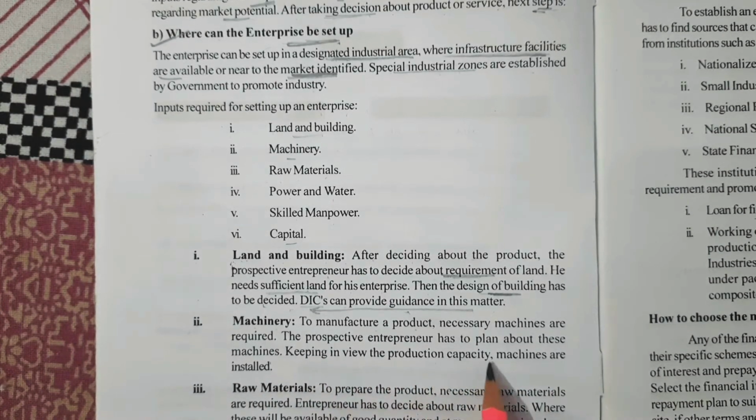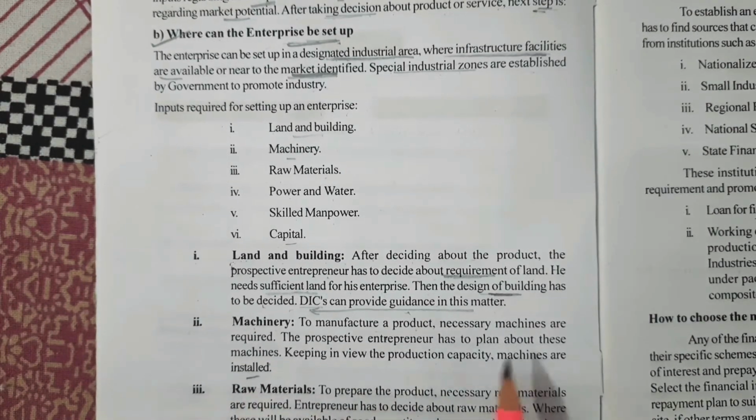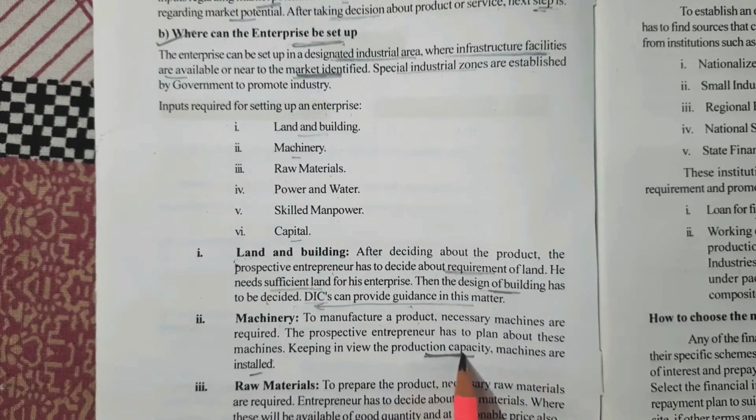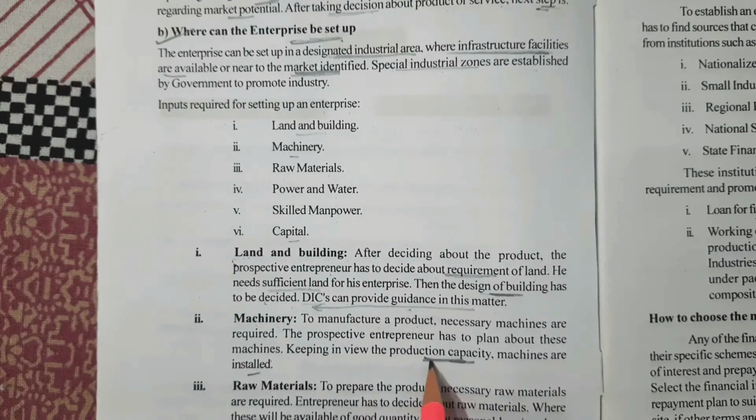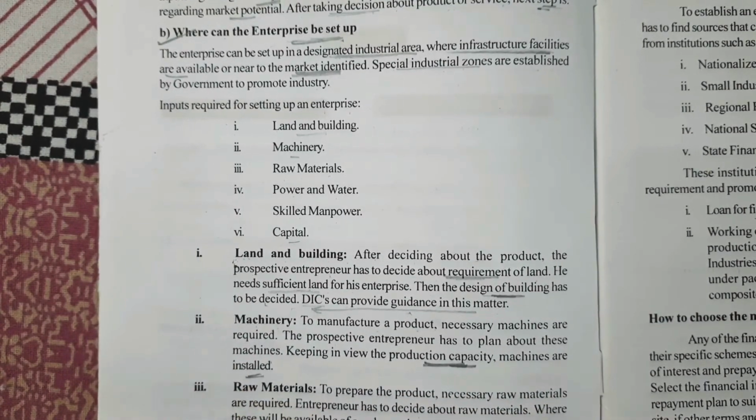Keeping in view the production capacity, machines are installed. So what should be the production capacity? Keeping in mind that thing, machines are installed.